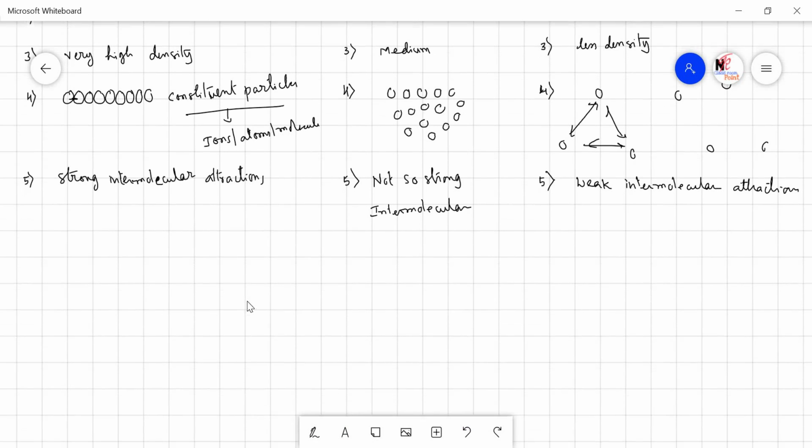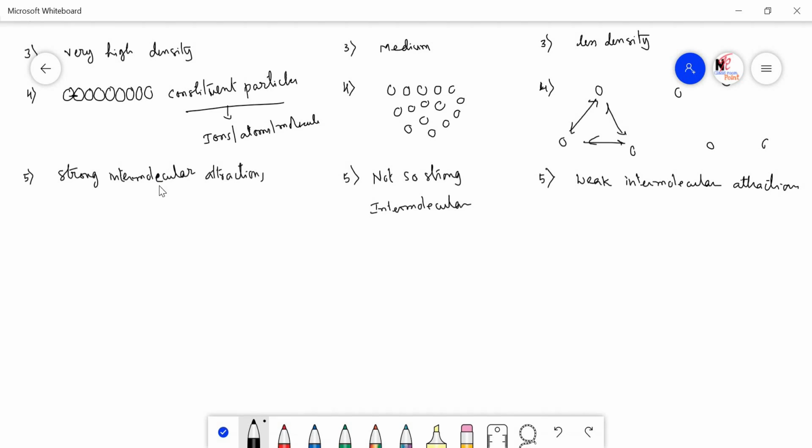Then what are the other consequences because of the strong intermolecular forces? It is very clear that when there are strong intermolecular attractions among the constituent particles, then the constituent particles obviously will be arranged so closely to each other. See here, I am writing another layer of the solid.